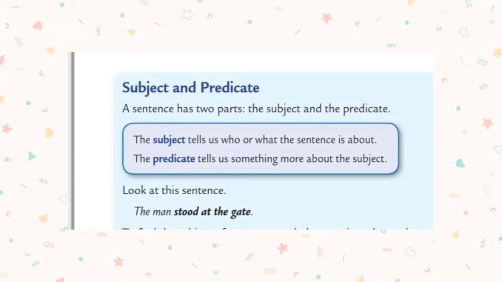Let us see an example here. The man stood at the gate. Actually, what is the sentence about? We already said that the subject tells us who or what. Here, who stood at the gate? The man. So the subject is the man. The remaining part of the sentence is the predicate, because it tells about the man. So the man is the subject, stood at the gate is the predicate.